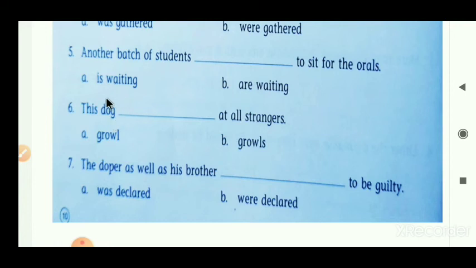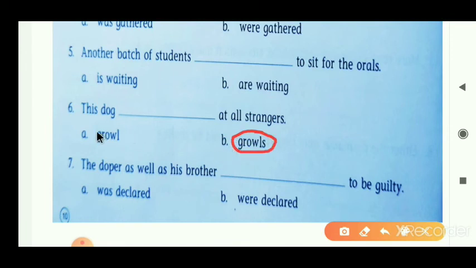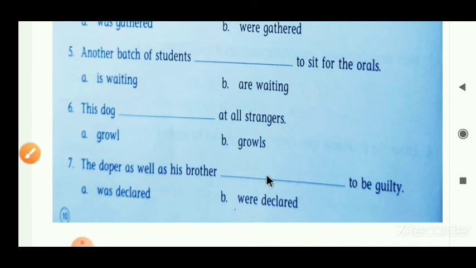According to that singular subject, we have to put a singular verb. So of those words, growls is the singular form. So the correct answer will be growls. Here we have to put growls. Okay. So the finalized sentence becomes: This dog growls at all strangers. Understand? Now next sentence, sentence 7.